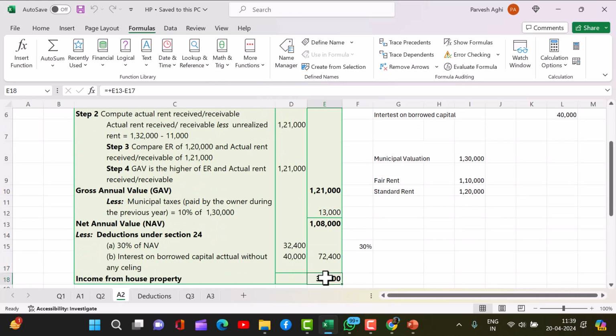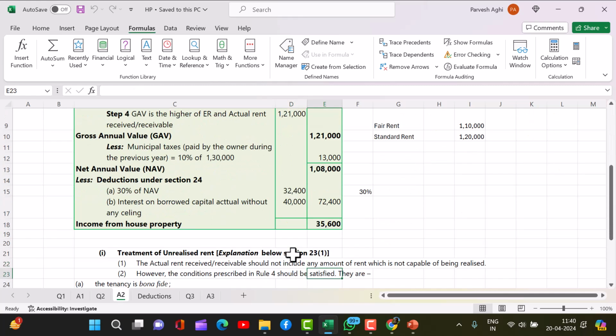Now deduction under Section 24: 30% of NAV, which is this. So this deduction you are going to get. Then interest on borrowed capital, without any ceiling. That means there is no ceiling. You are allowed full deduction since it is let out. If you have a property which is let out, then you will be allowed 100% deduction of interest. So without any ceiling, income from house property will be this.